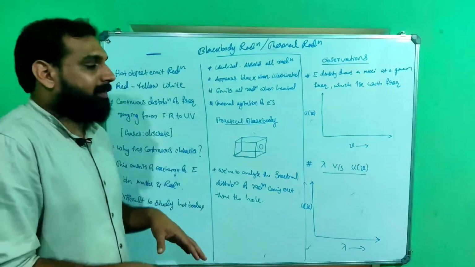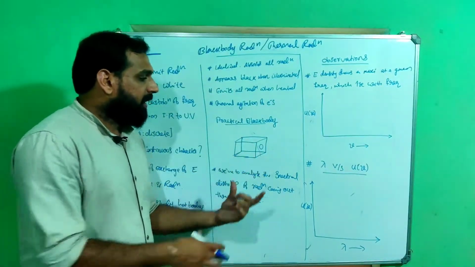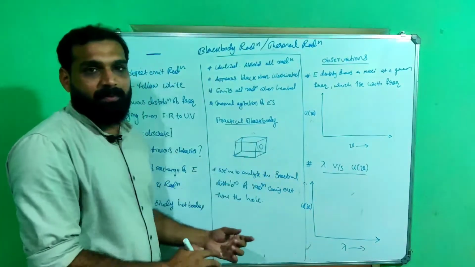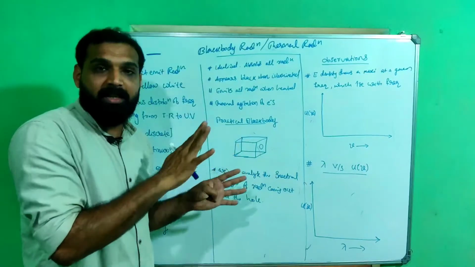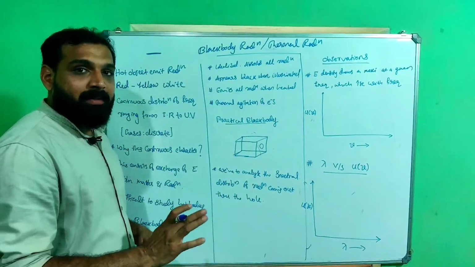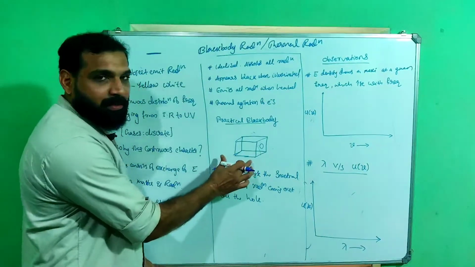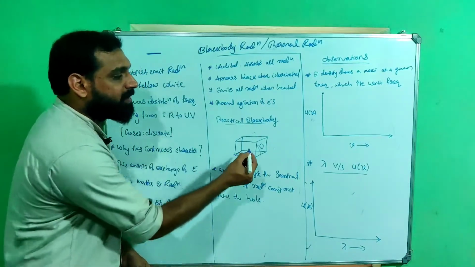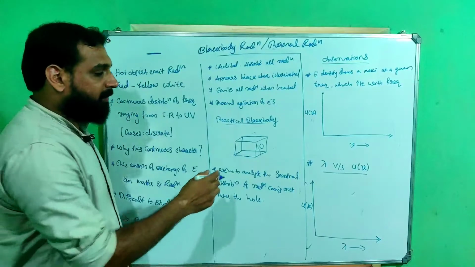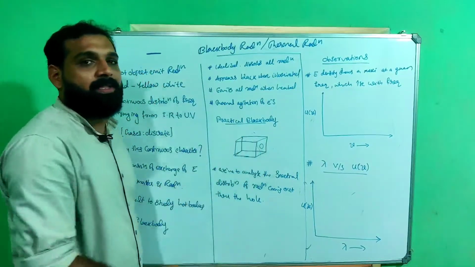In a lab, a black body can be obtained by making a metallic box, a completely polished metallic box, polished on the inside. So a practical black body is a metallic box which is completely polished from the inside, with a small hole on one of the sides.